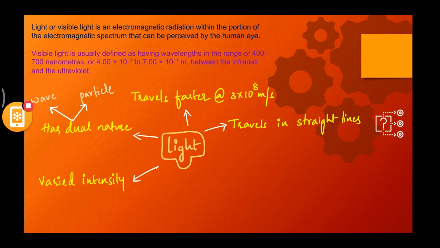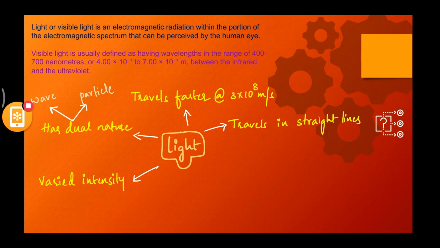It has varied intensity. I have already told you this. There is a variation in the intensity of light, because light is a form of energy. When there is so much light, you feel so much heat, you feel so much warmer, because that is nothing but energy.